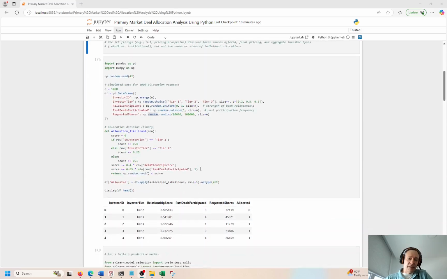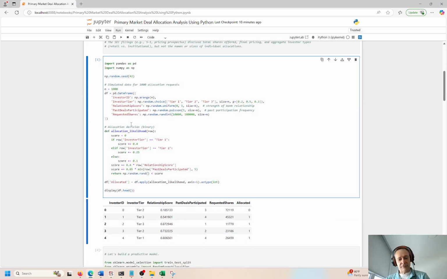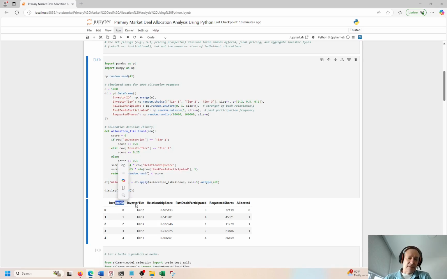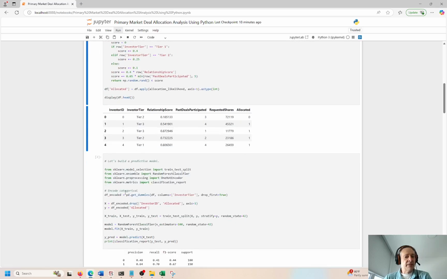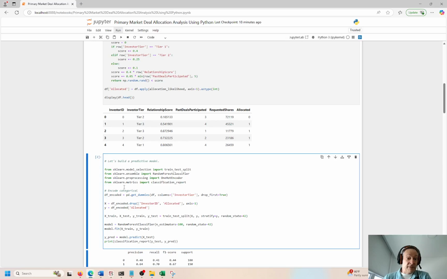Here is my synthetic, but I believe pretty realistic data. We're going to create a small data frame with different investor IDs. This could be a name, more likely it's an ID. Investment tiers, this is tier 1 through 3. Relationship scores, past deals participated in, requested number of shares, and then whether they were actually allocated or not allocated to this investor. Okay, so that's sort of the basis for the analysis, and we can actually use a simple machine learning method here. This is going to be a random forest classifier.